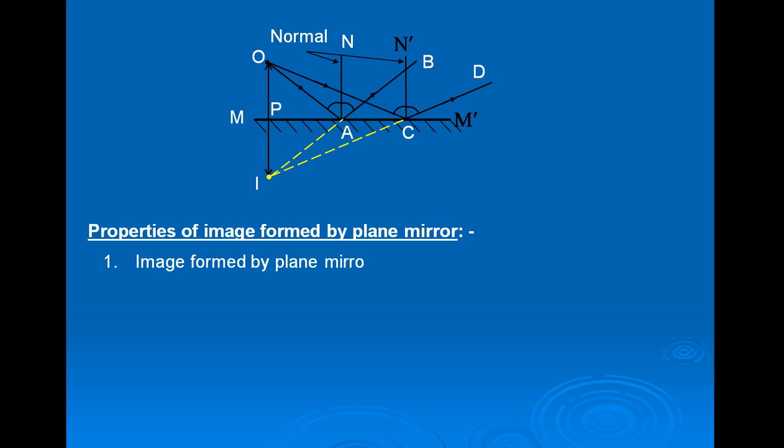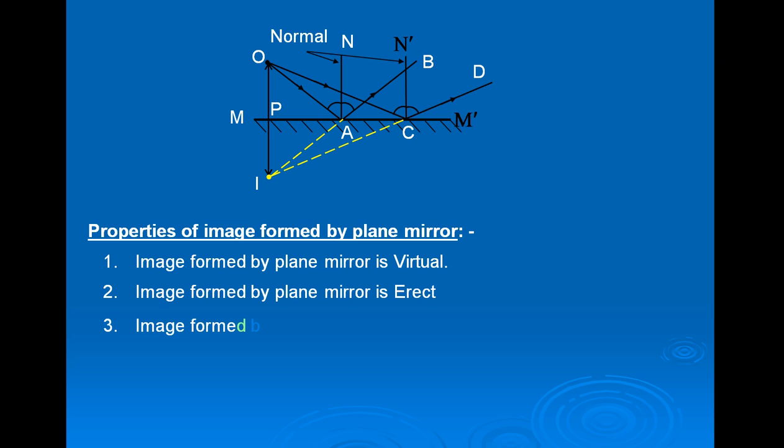Now properties of image formed by plane mirror. Now first is image formed by plane mirror is virtual. Now second is image formed by plane mirror is erect, because virtual image is always erect. Now third, image formed by plane mirror is laterally inverted, because virtual image is always laterally inverted.